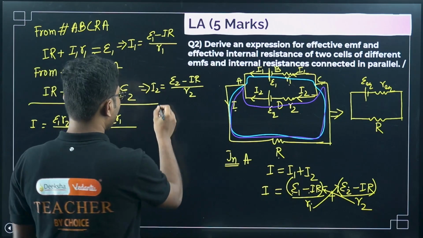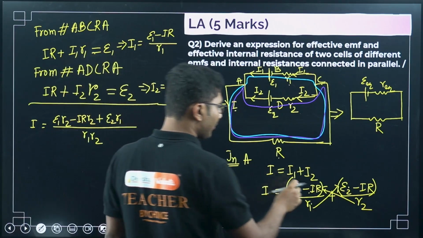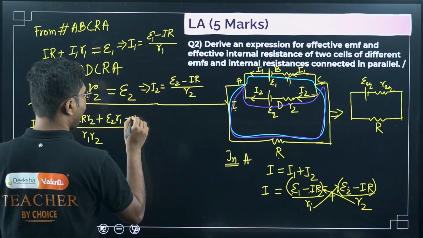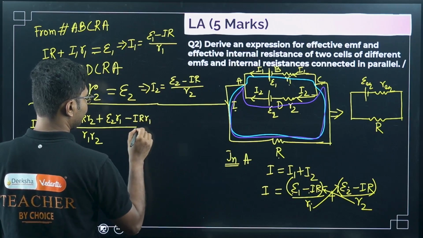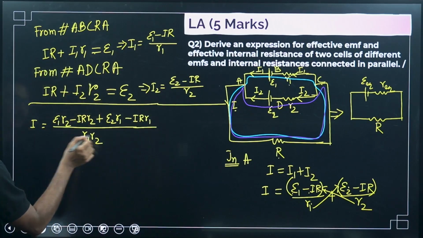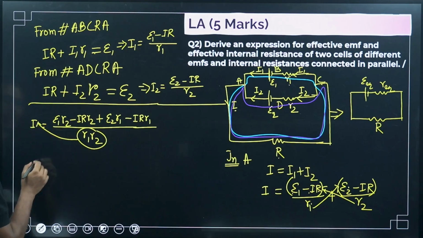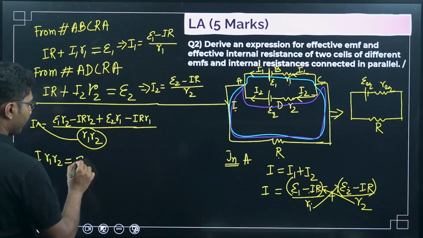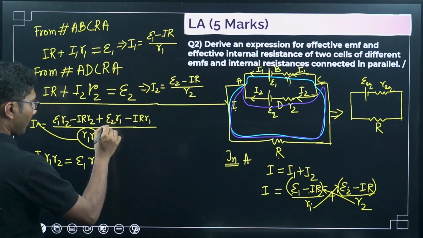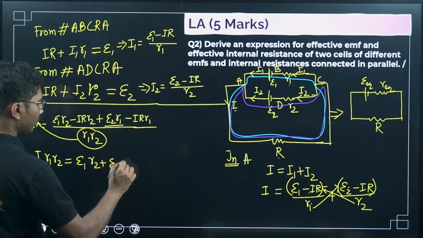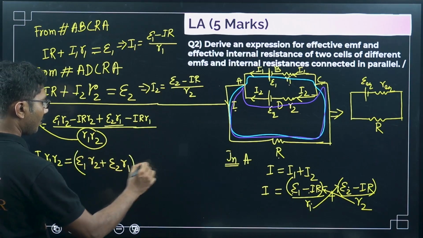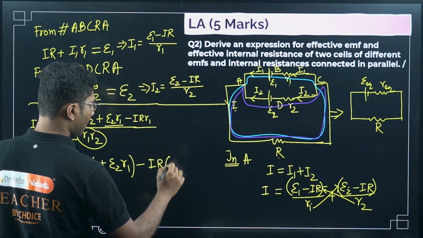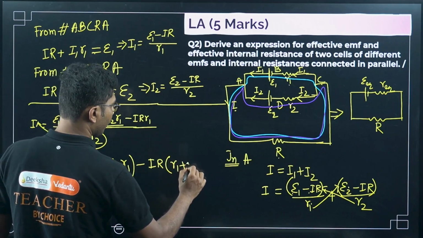Be careful only. Okay, these steps are not difficult, only thing you have to be careful. Epsilon 2 R1 minus IR R1. Okay, now you have to do the cross multiplication. This will be multiplied here. So I R1 R2 equals epsilon 1 R2 plus epsilon 2 R1 minus I R common, okay, R1 plus R2.